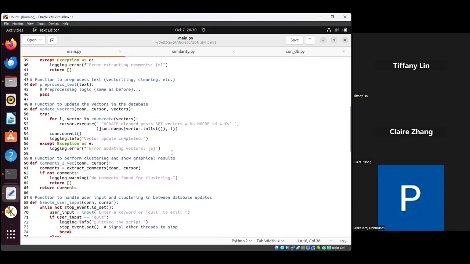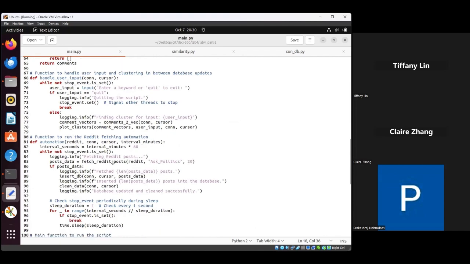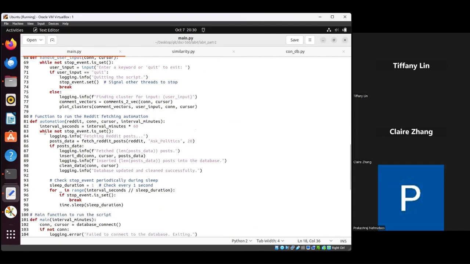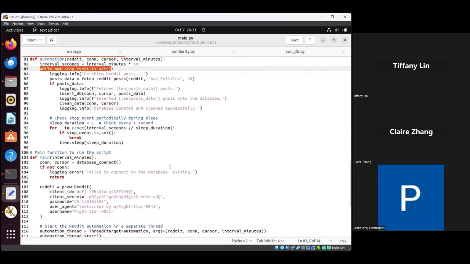So basically for this, I used a function called automation. In this function, it will not stop if the event is true, and it will run with a sleep time duration until the event is false.